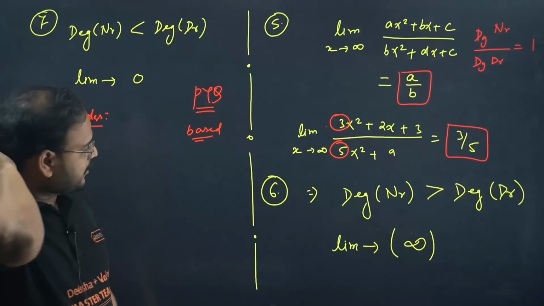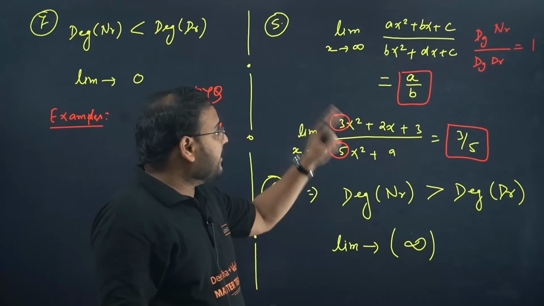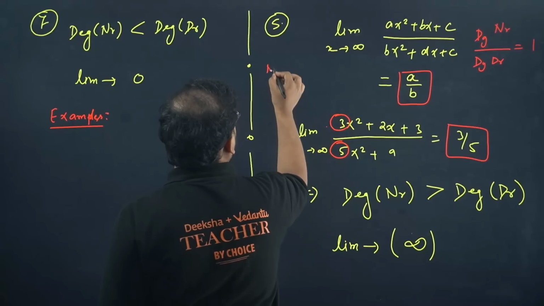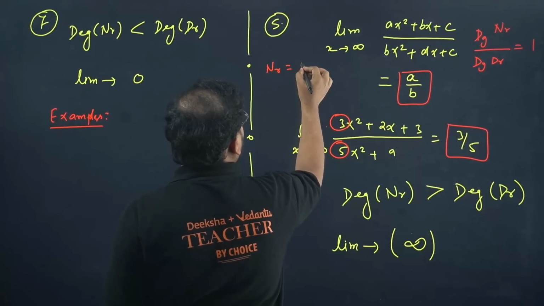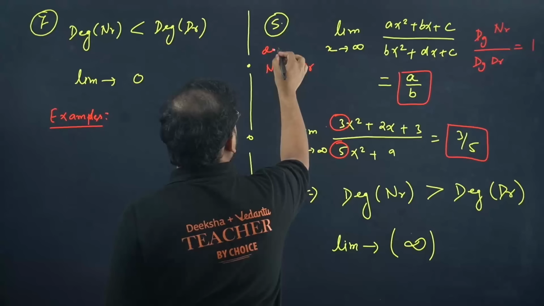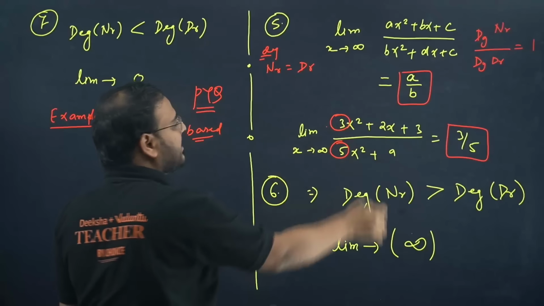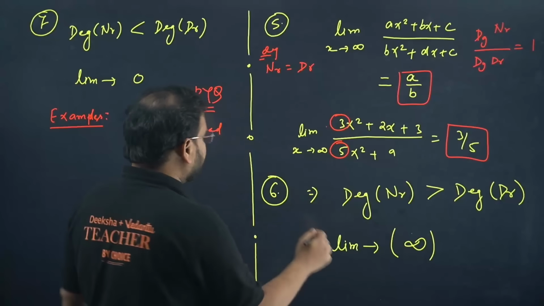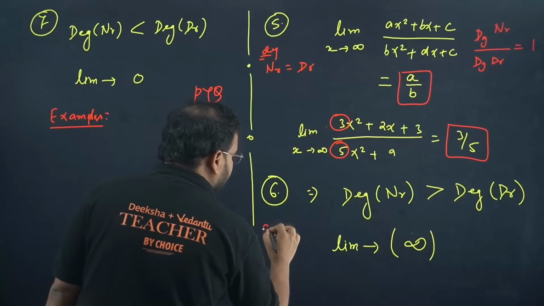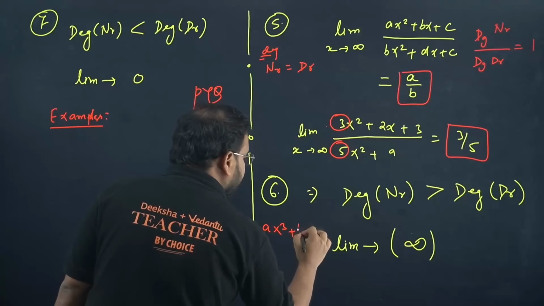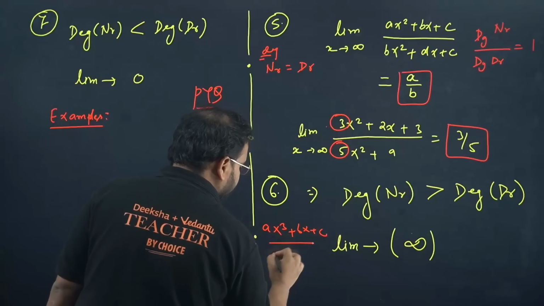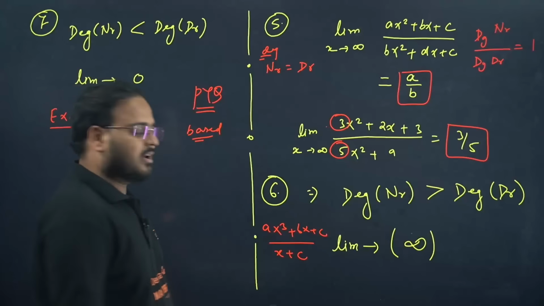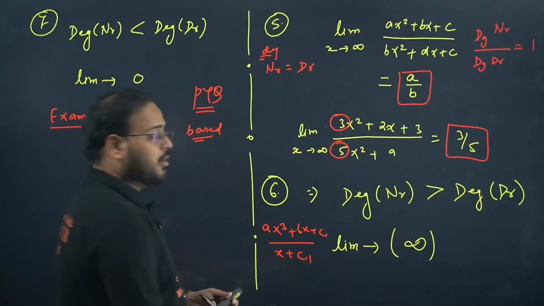Okay. That's your answer. Over here, in the previous case, the degree of numerator was equal to the degree of denominator. When you have that, we have the answer as a by b. What if the degree of numerator is more, sir? Example, if I have ax cube bx plus c over x plus c1. What about in this case?